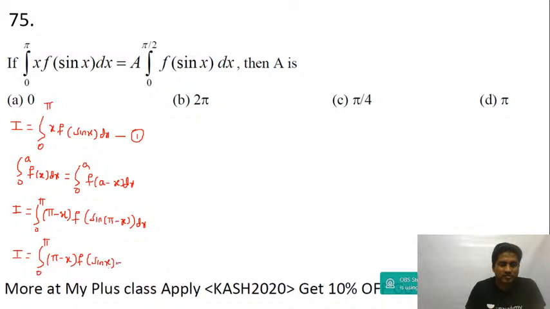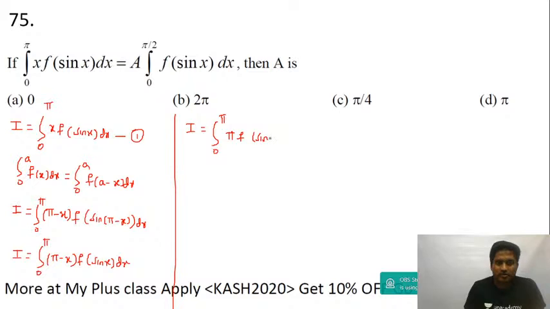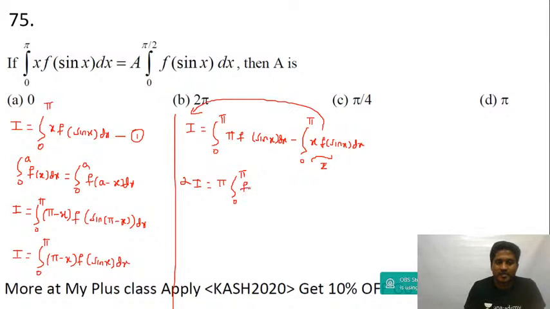No changes. Now if I multiply this, guys, I is equal to integration 0 to pi, pi into f of sine x dx, minus integration 0 to pi x into f of sine x dx. This is the same as I. If I shift it to the left side, you get 2I is equal to pi, which is a constant, integral 0 to pi, and then f of sine x dx.